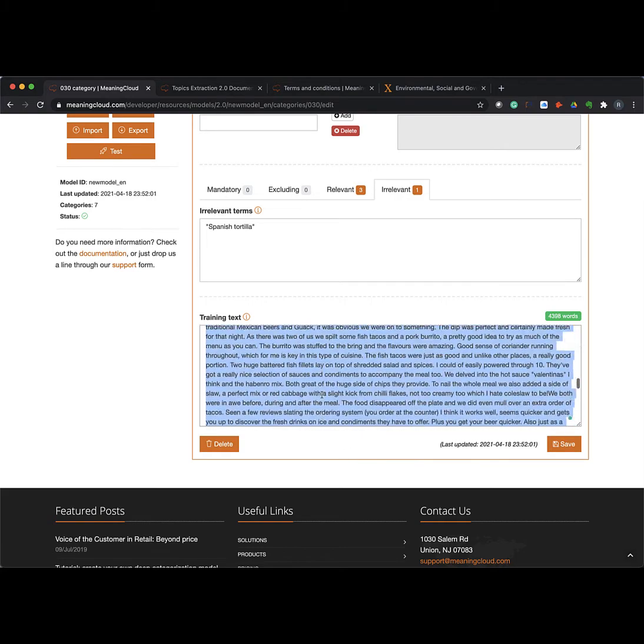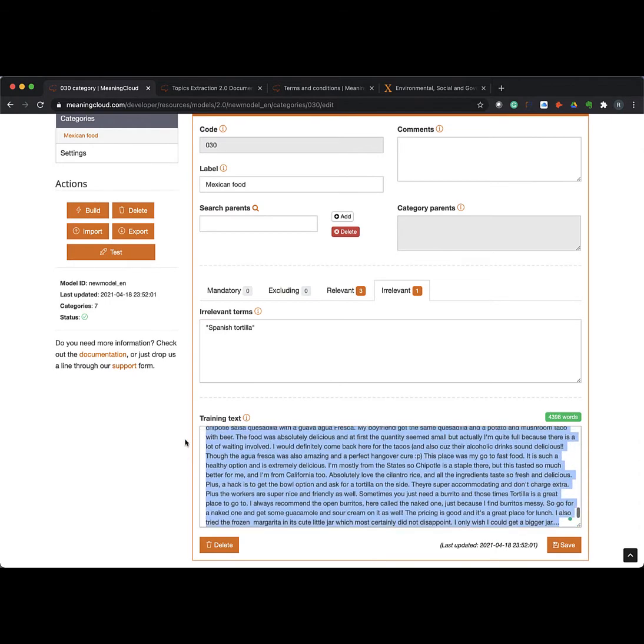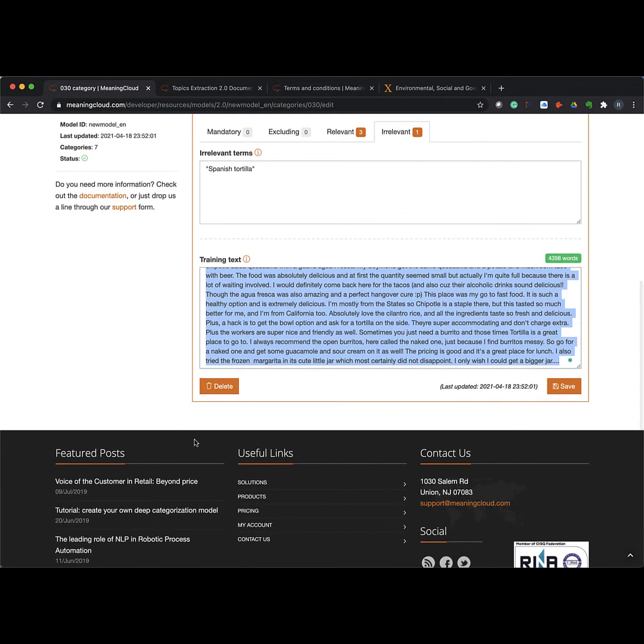These are not training documents in the sense that I'm going to throw 100 different documents into it. I may throw 100 different paragraphs from 100 different documents into it, and those paragraphs must be rich with things that make it about Mexican food. That becomes a training text model for the categorization engine.